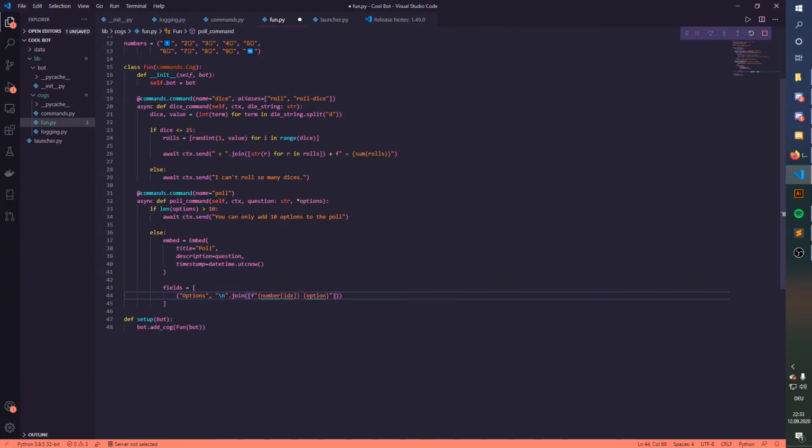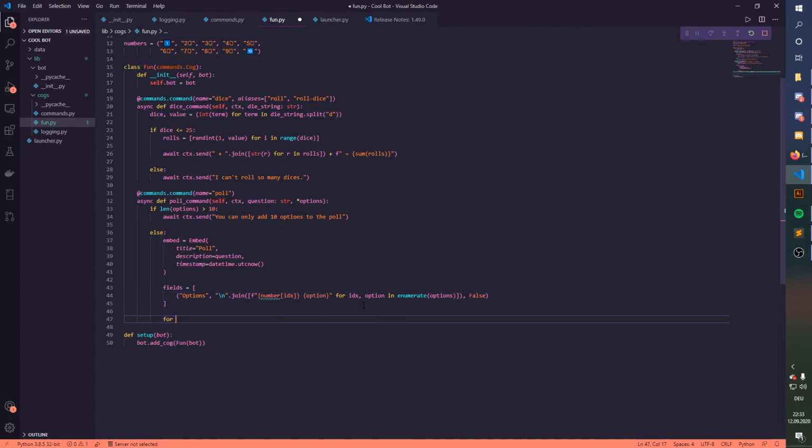And then after that we're gonna make for idx, option in enumerate options. So it's basically just counting that, options, basically like that, nothing more. And now we're gonna add false, so the inline is false of the command.